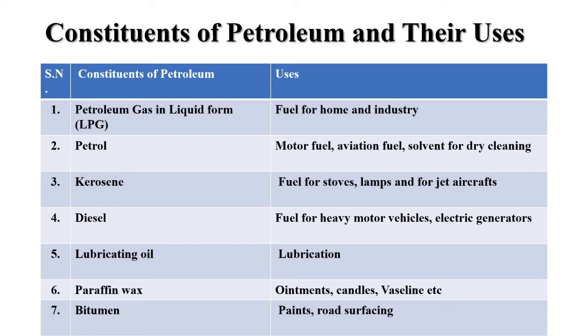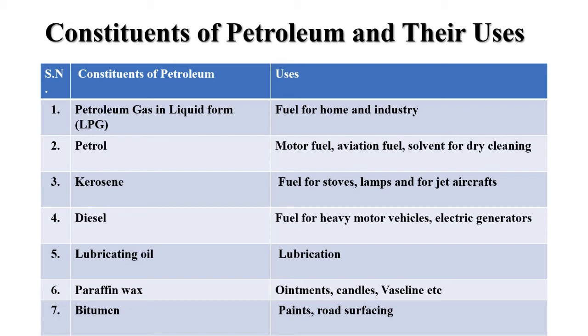The different components are used for different purposes, such as LPG is used as a fuel for home and industry, and petrol is used as motor fuel, aviation fuel and a solvent for dry cleaning, and naphtha is used as the primary component in the production of fuels, and kerosene is used as a fuel for stoves and lamps and also in jet aircraft.